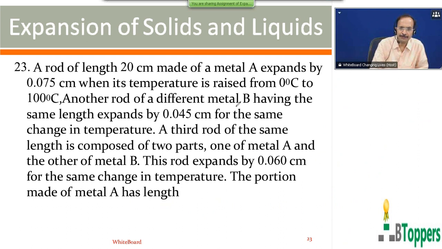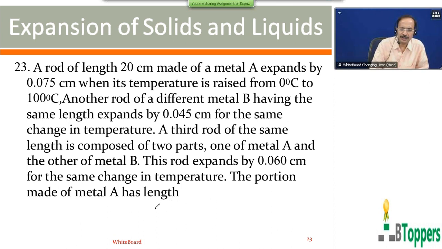Another rod of a different metal B having the same length expands by 0.045 centimeter for the same change in temperature. A third rod of the same length is composed of two parts, one of metal A and the other of metal B. This rod expands by 0.060 centimeter for the same change in temperature. The portion made of metal A has length?